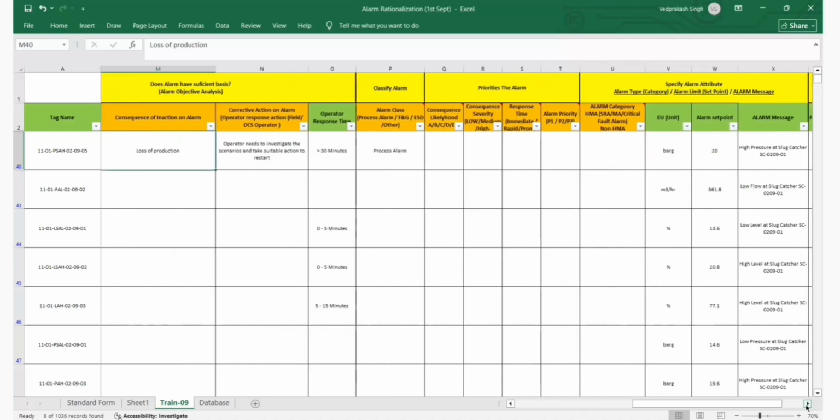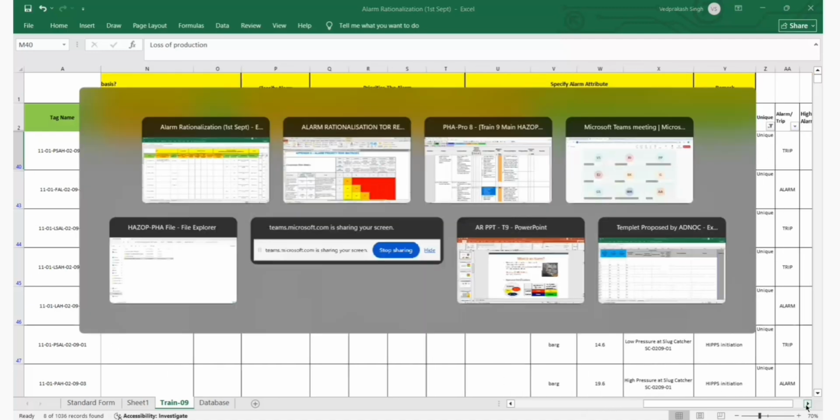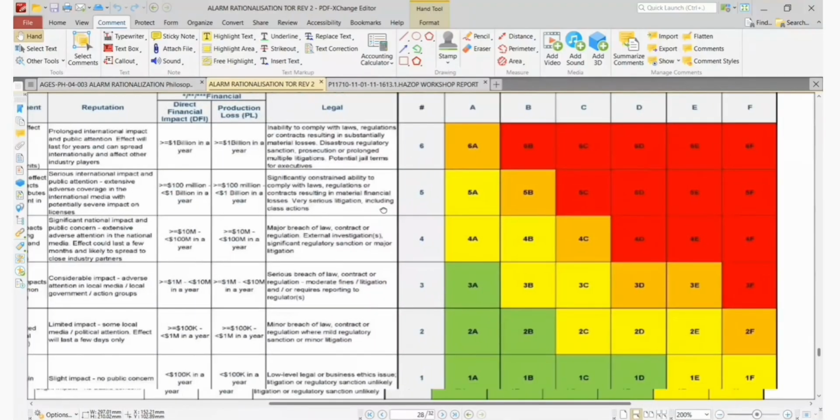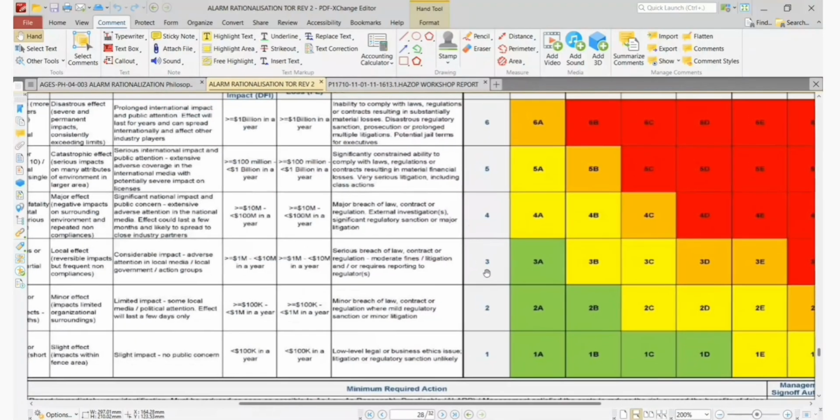Yes, correct. Okay, severity. Go back to that matrix. This is severity. So production loss will be, I think, 3 or 4.